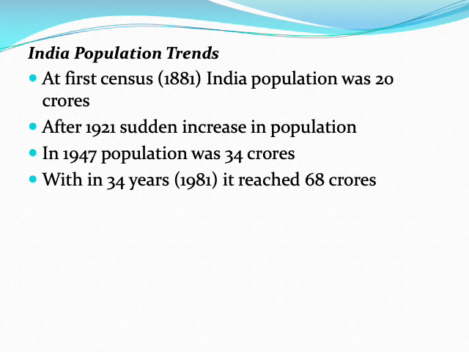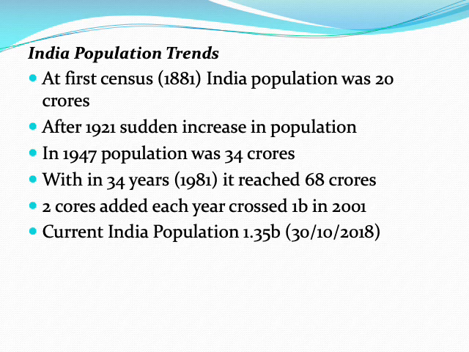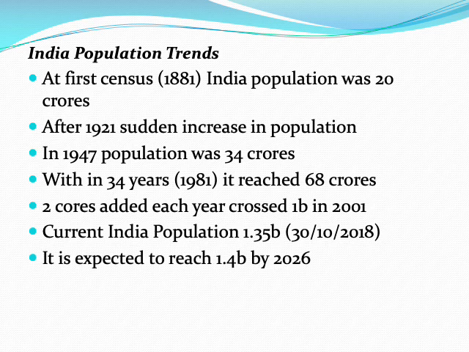Within 34 years, it reached 68 crores. That means 2 crores were added each year, and it crossed 1 billion population in 2001. Current Indian population is approximately 1.3 billion, and it is expected to reach 1.4 billion by 2026.